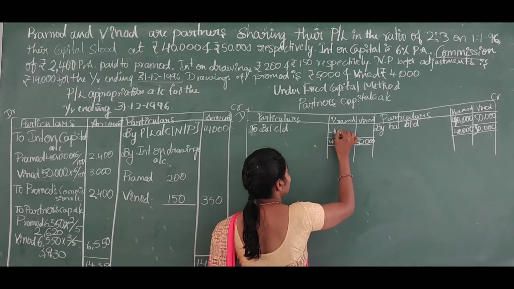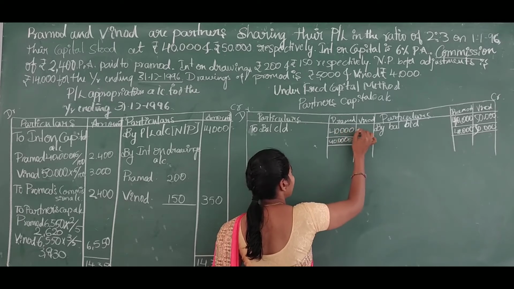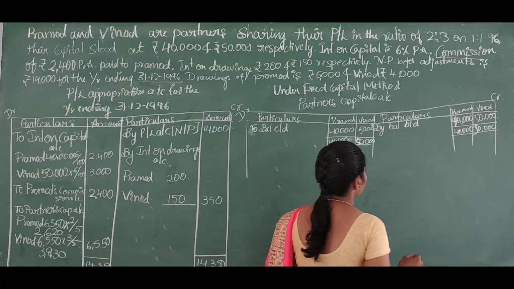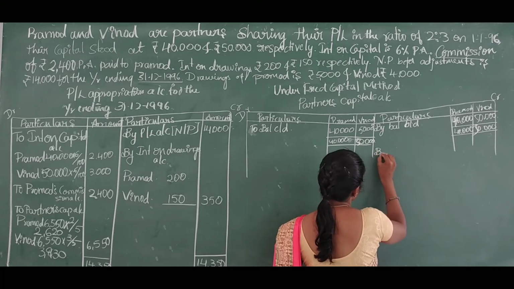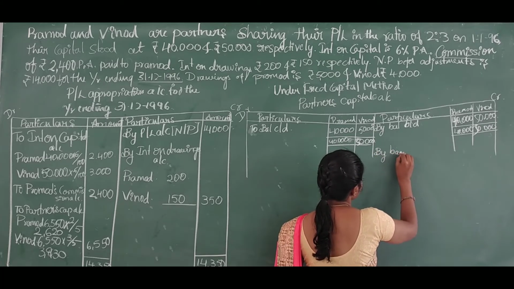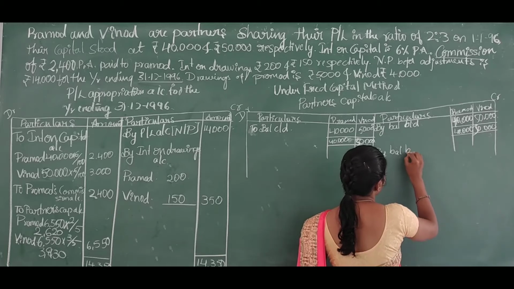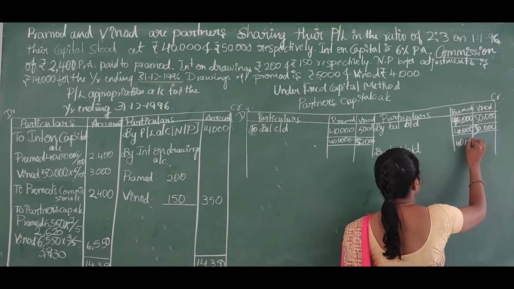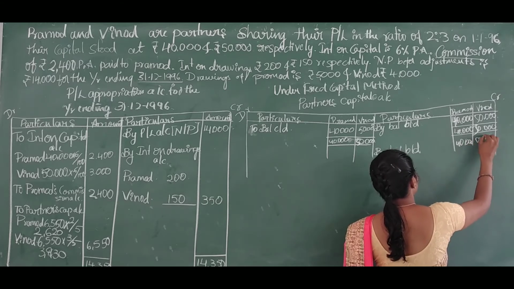The amount will be 40,000 and 50,000. So by balance brought down, 40,000 and 50,000.